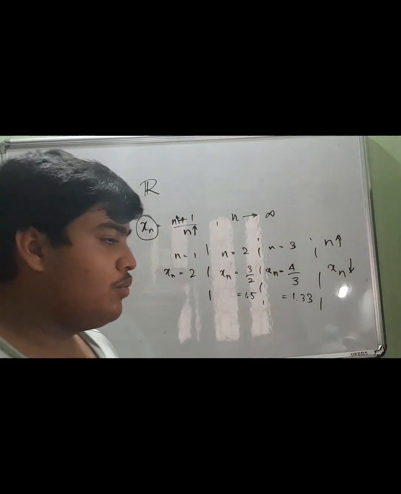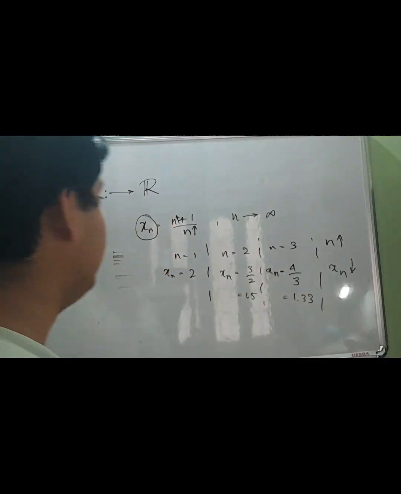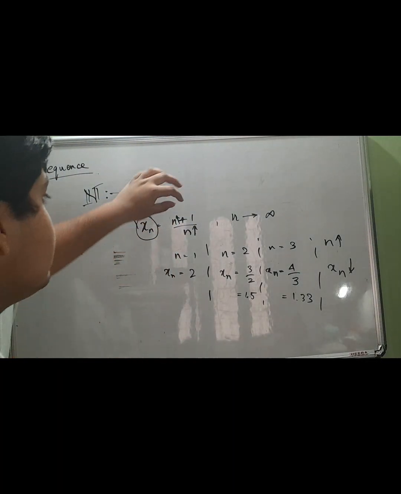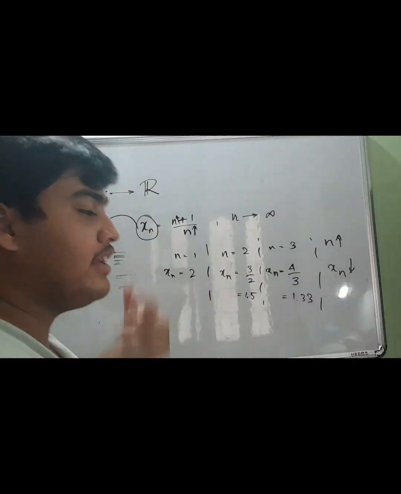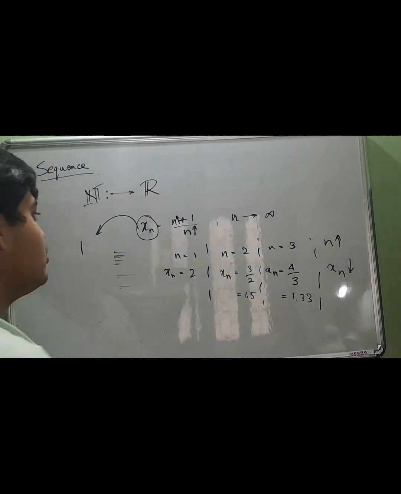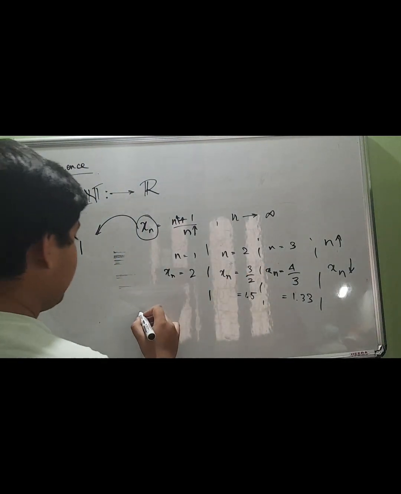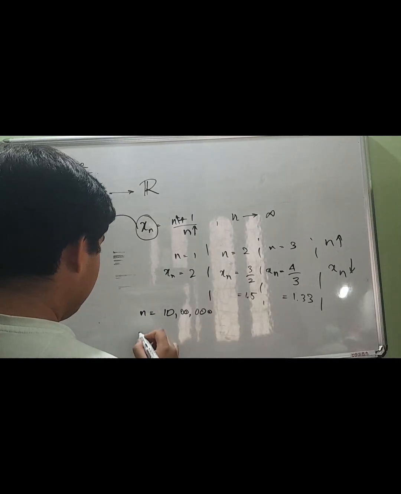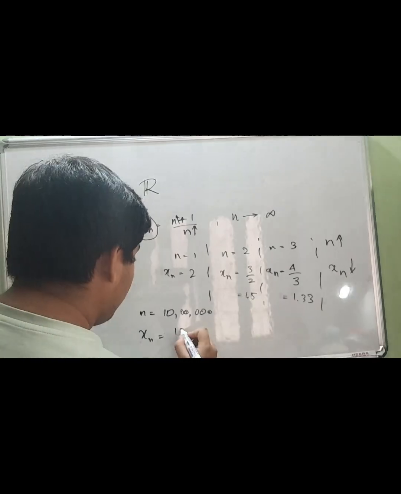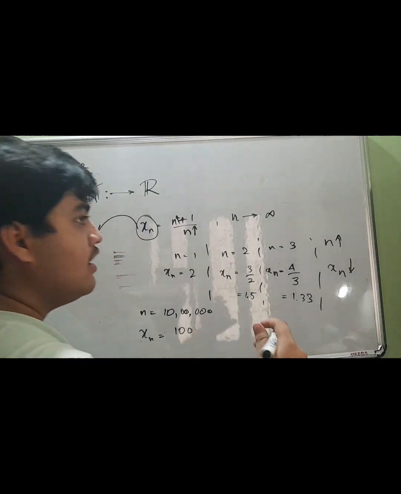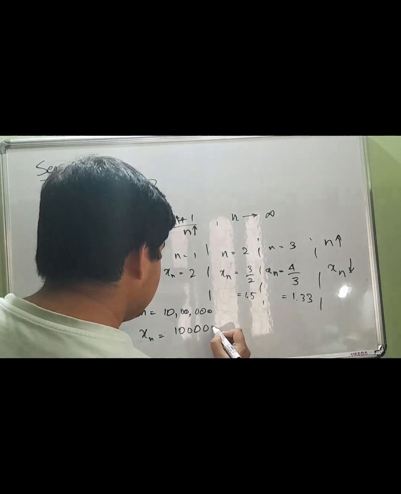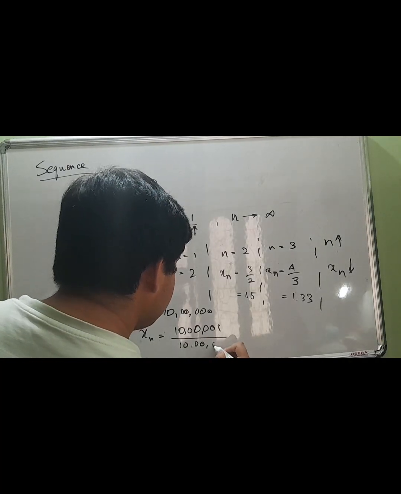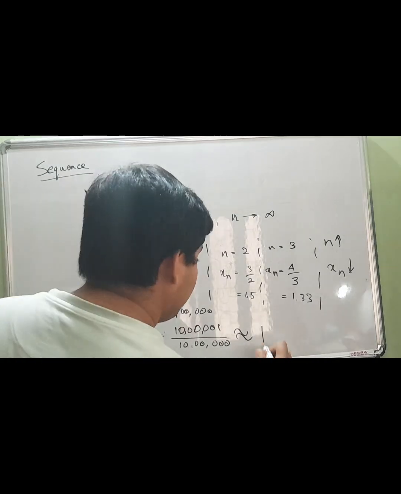We can also think intuitively that xn cannot decrease below 1, because the numerator will always be greater than the denominator, right? So if n increases to, say, n equal to 10 lakh, then xn will be 10 lakh and 1, divided by 10 lakh, which is very very close to 1.